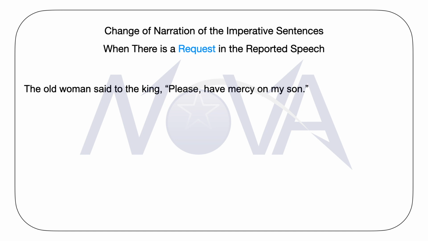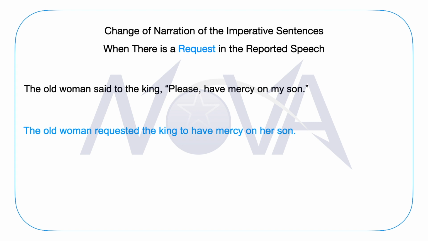The word please will disappear from the indirect narration, which would be: the old woman requested the king, or the old woman pleaded with the king to have mercy on her son. It's not difficult at all. You can simply use the word request or requested the king.